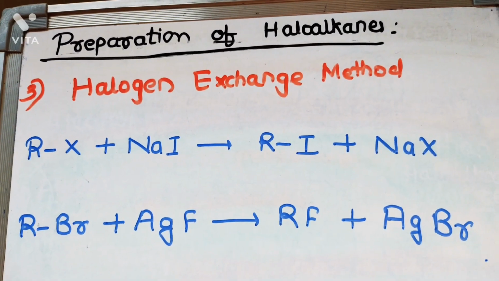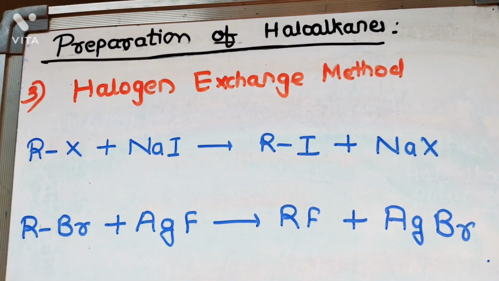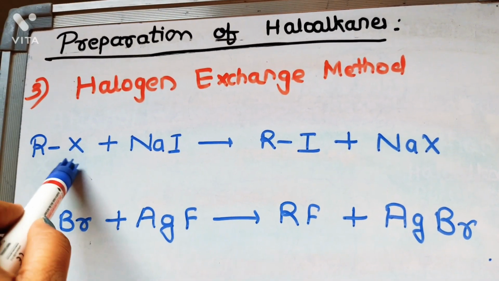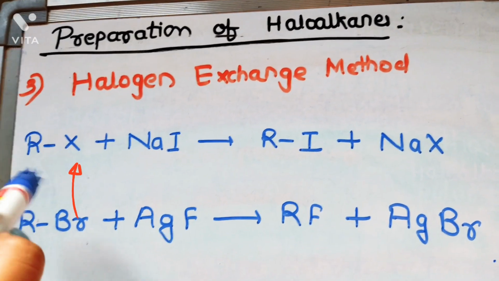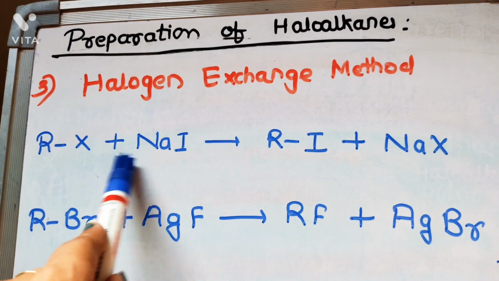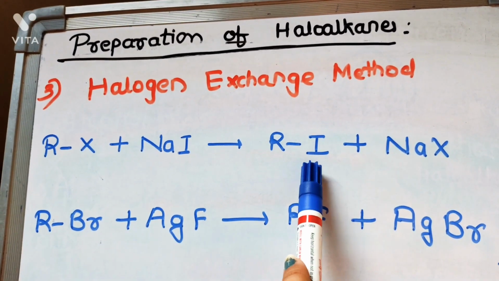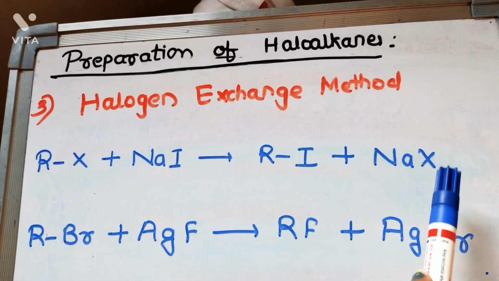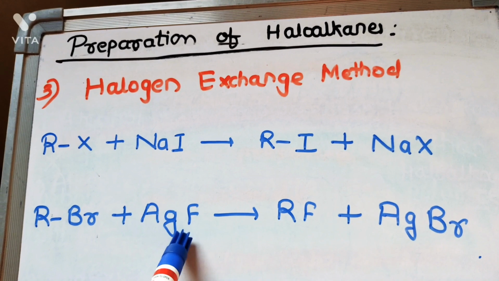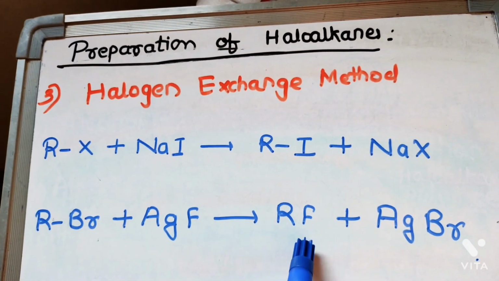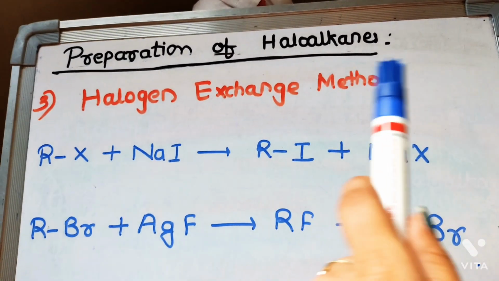Third one is from alkanes to haloalkanes in the presence of Cl2, UV light or heat, free radical halogenation. Fourth one is the halogen exchange method. In this reaction, halogen, that is X, is replaced by another halogen. As you can see, alkyl halide plus sodium iodide, NaI, we get alkyl iodide and sodium halide. RBr plus AgF, we get RF plus AgBr. This is the halogen exchange method.